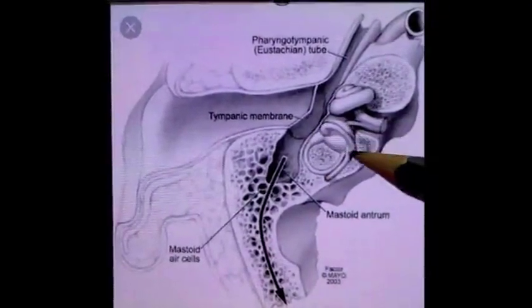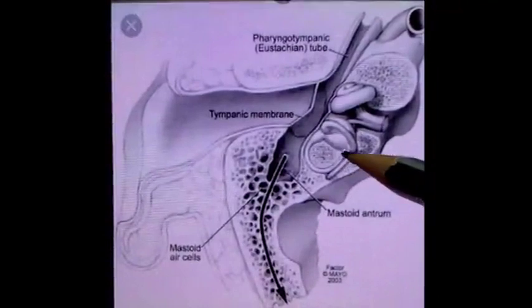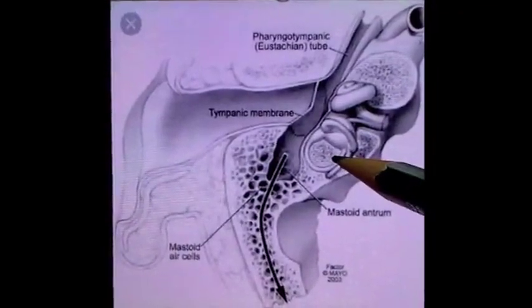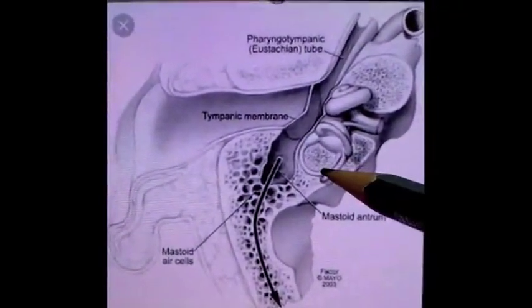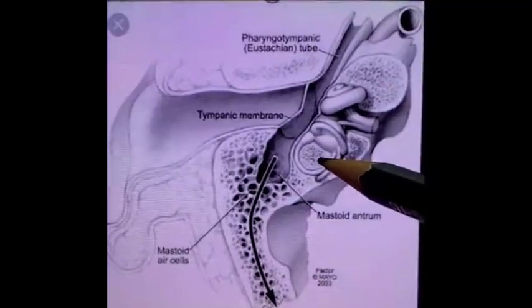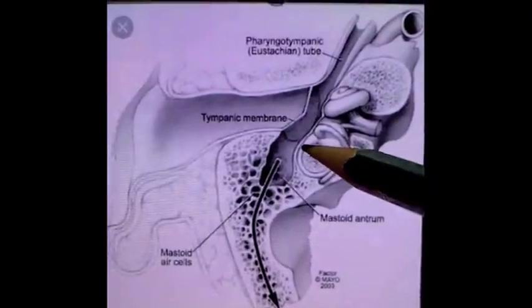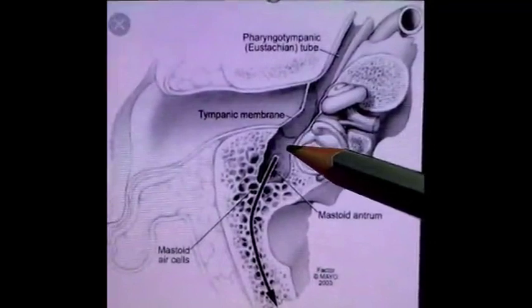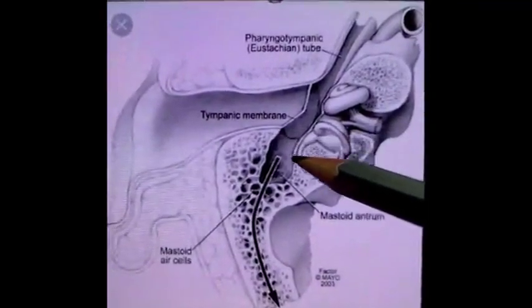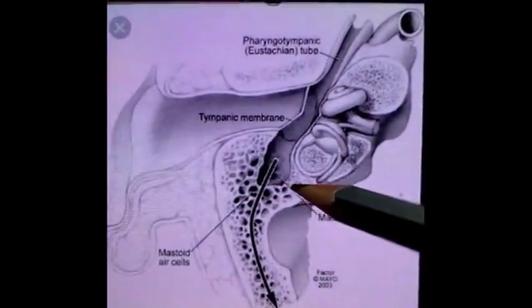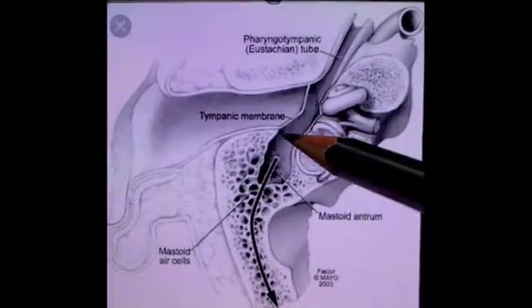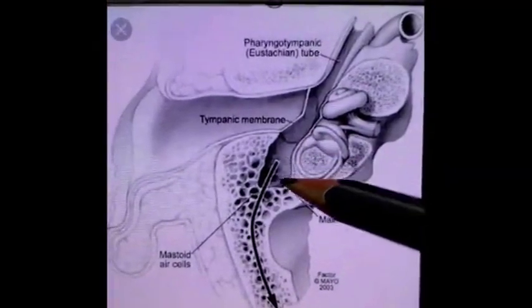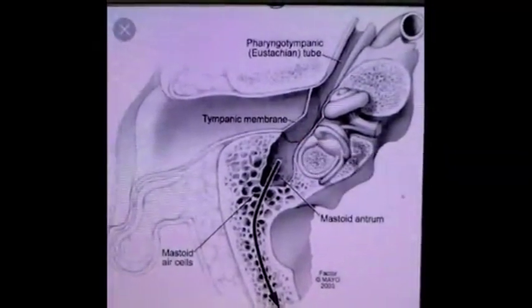These are the semicircular canals which are visible here, and also very close to them, on the posterior aspect of the middle ear cavity, is the passage of the facial nerve, which is not visible here, but in other diagrams we have studied it. The facial nerve is related to the aditus.